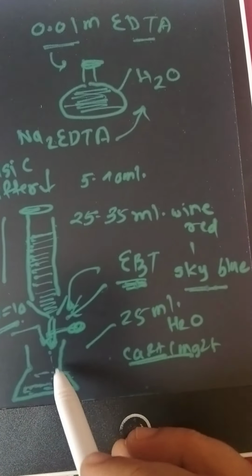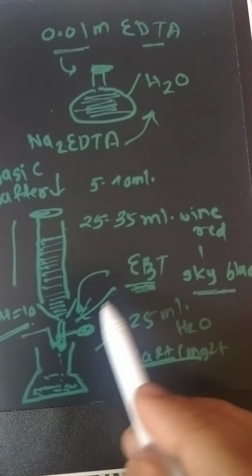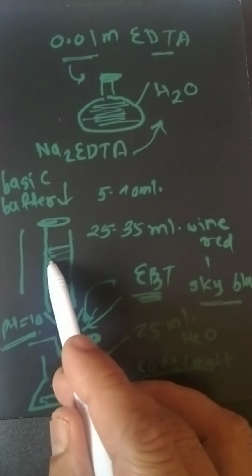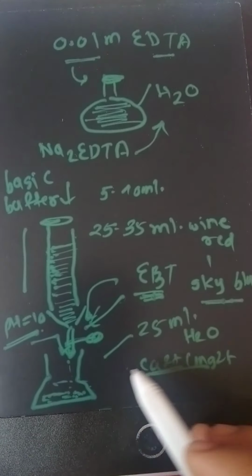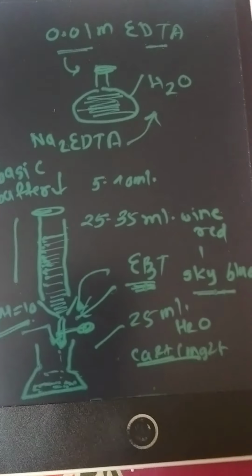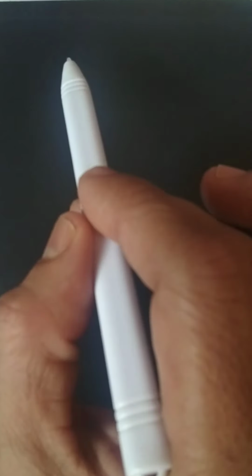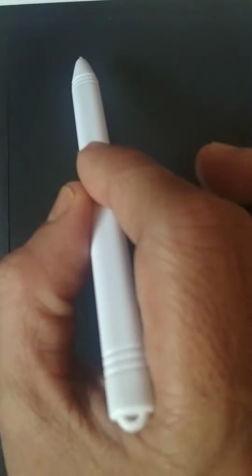So when the titration is completed by addition of buffer and indicator, by titration with EDTA, a certain volume of the EDTA gets consumed by the metal ions, and the calcium EDTA or magnesium EDTA complex gets formed, and its presence is detected by the color change of EBT.